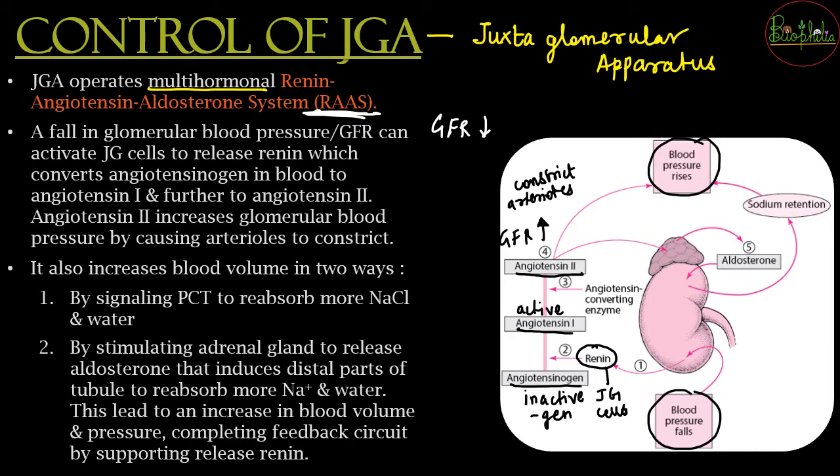So here we have seen two things. One was about renin. We also saw about angiotensin. But what about aldosterone? So what is going to happen? The angiotensin 2 is going to act on the adrenal gland. Which gland is this? This gland is your adrenal gland, and when angiotensin 2 acts on the adrenal gland, there is going to be release of aldosterone.